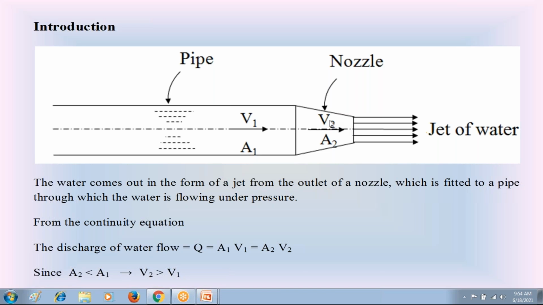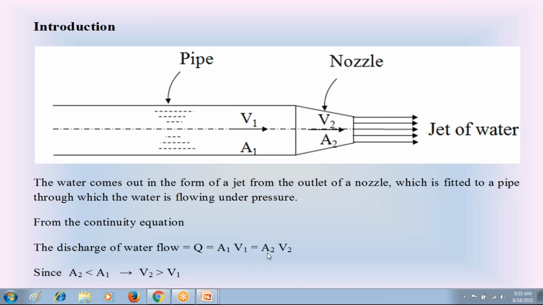Apply the one-dimensional continuity equation. In the pipe, the discharge Q is equal to A1 into V1. At the end of the nozzle, the discharge Q is equal to A2 into V2. According to the one-dimensional continuity equation, the discharge Q is equal to A1V1 is equal to A2V2.